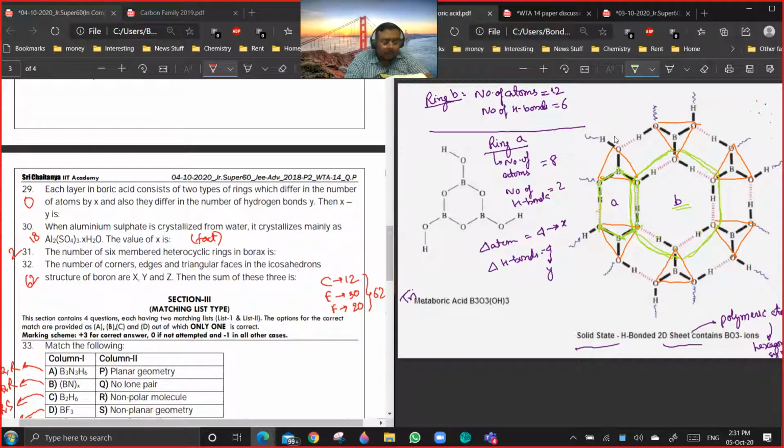Now, personally, I have discussed this question and this structure in the class. From my point of view, it's very difficult to remember this structure. But they have asked to combine too many things in one figure, and this is the way you are going to solve it. They have assumed that you are supposed to remember this structure, which is quite difficult because it's not easy to draw. That is why I have given a PDF for this. But are you clear how to solve this question? Yeah, tell me.